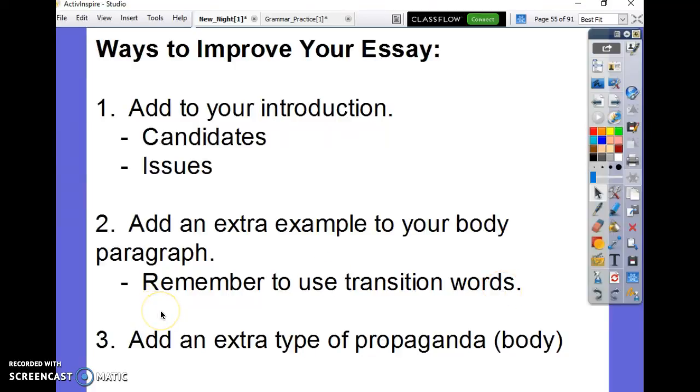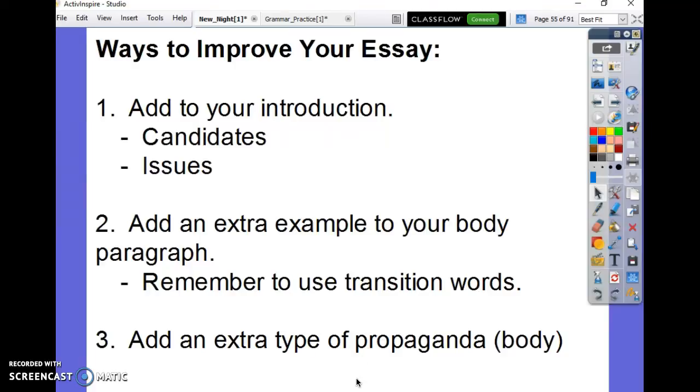Another way to add to your essay is to add an extra piece of propaganda. Remember, that's that optional fifth paragraph. So it would go introduction, debate paragraph, extra debate paragraph, poster paragraph, conclusion. So in here, if you talked about in your first debate paragraph, you could talk about fear. In your second one, you could talk about Hillary Clinton using name calling or something like that.